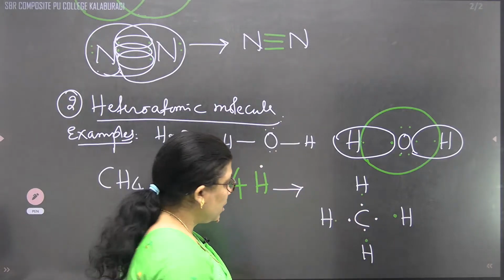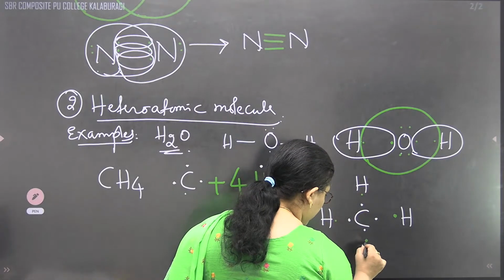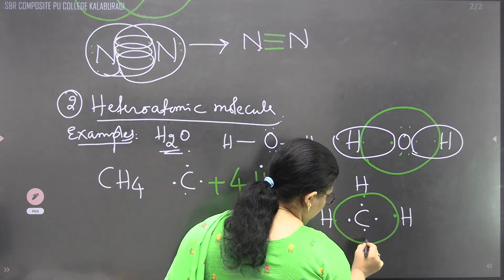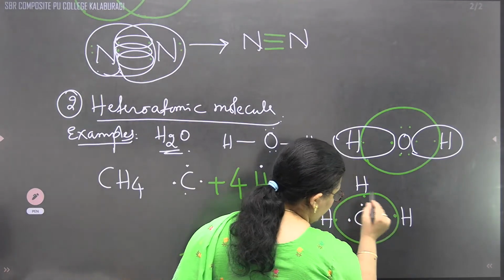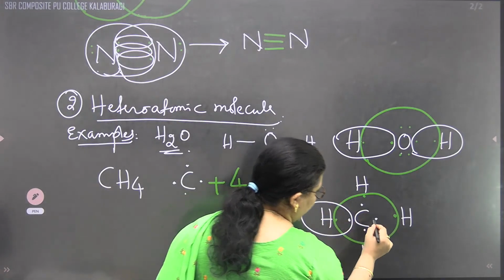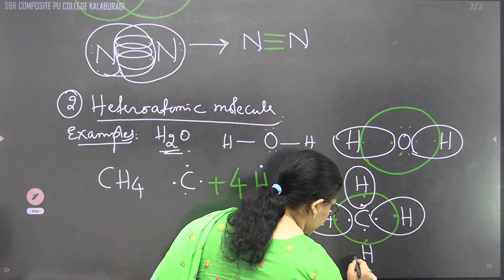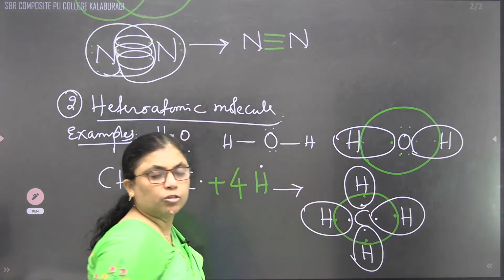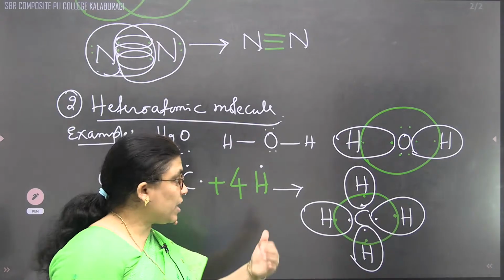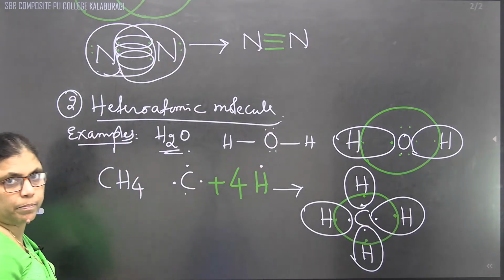Correct? Then they are forming what? 1, 2, 3, 4, 5, 6, 7, 8. So they are going to form an octet. Correct? Here 1, here 1, here 1, here 1. So totally 4 plus 4 we are having 8, and this hydrogen will form a duplet. Correct? So like this, we are going to get the formation of a what, children? Methane molecule.